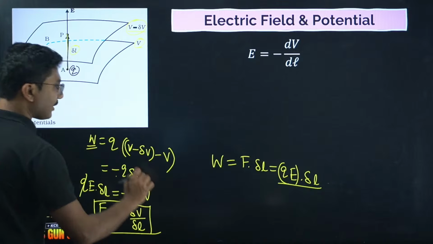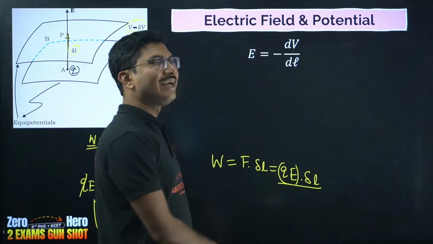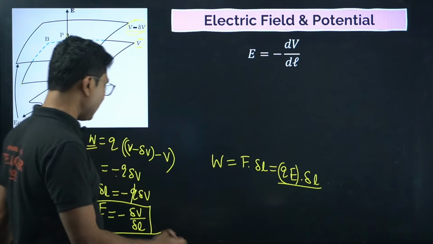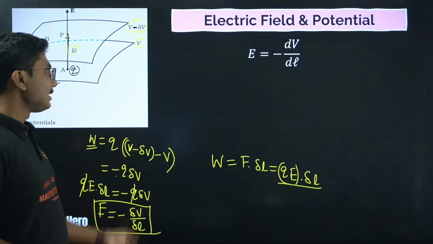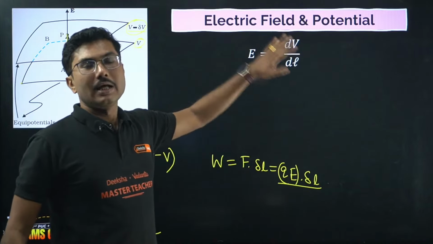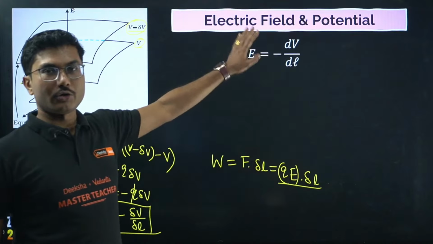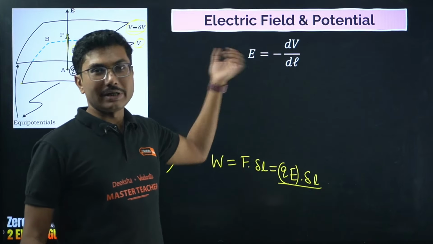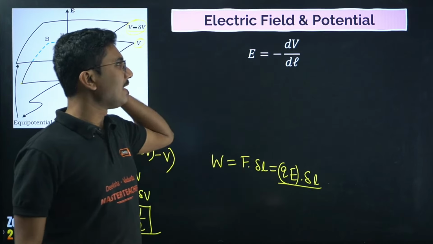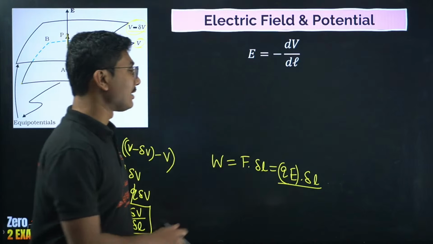Very simple, easy, but you have to write everything. In case delta L tends to 0, if you take the limit, this becomes E equals minus dV by dL. This formula is important for your KCET exam. They will give you a voltage and ask you to calculate the electric field, or if they give you the electric field, they ask you to calculate the electric potential.